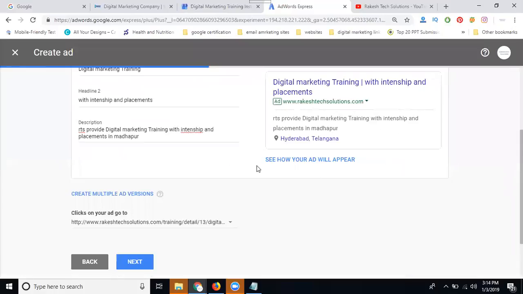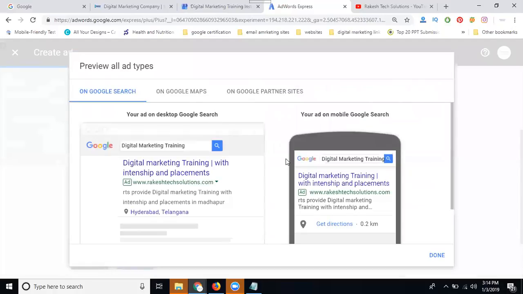So click done. If anyone asks where our ad will display on Google Ads Express, it will show in three places: Google Search, Google Maps, and Google partner sites. Google AdWords displays by search and partner site. AdWords Express displays in three: search, map, and search partner. Only one difference: Google Map is the difference between AdWords and AdWords Express.